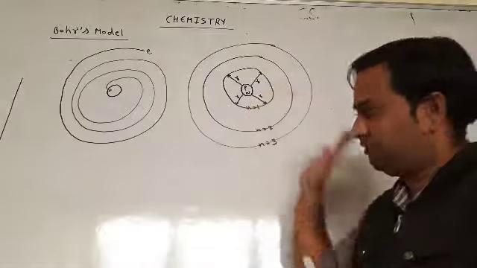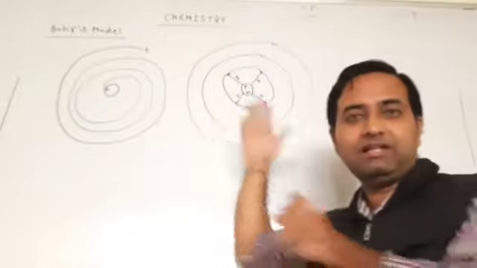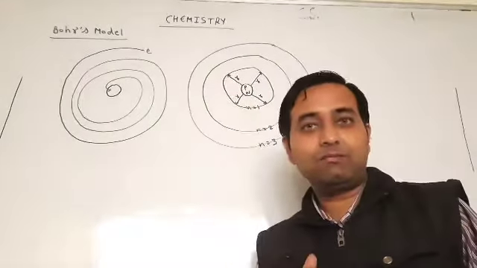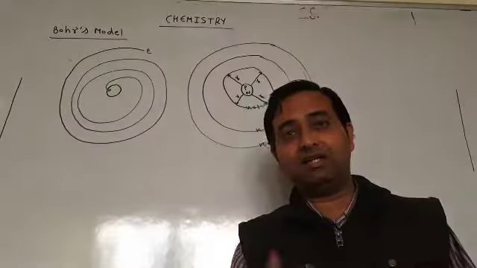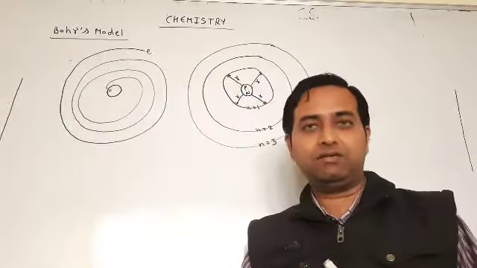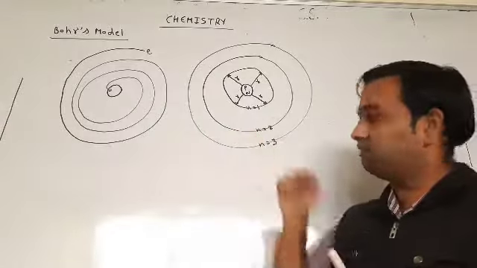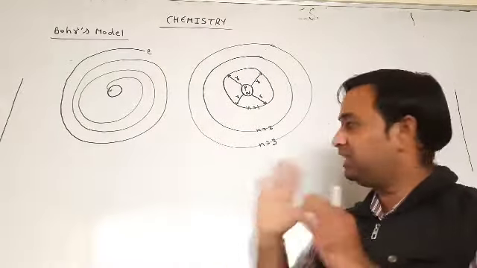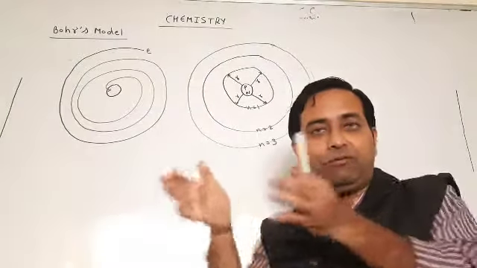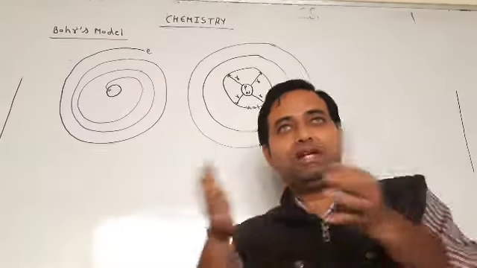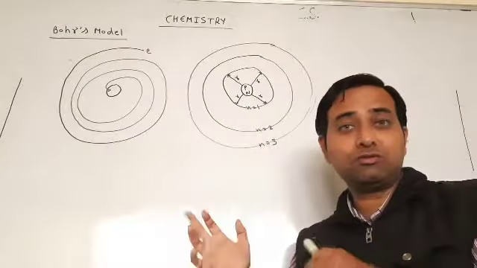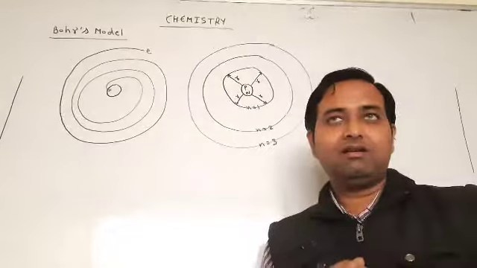If the electron gains energy, it jumps to the next level, and when it releases energy, it comes back to the lower energy level. But students, every atom has the nature that it wants to achieve stability. What is stability? The electron is here, it jumps to here, but it is not stable here, because it carries extra energy. After a few seconds or minutes, it releases the energy and wants to come back to its regular orbit.